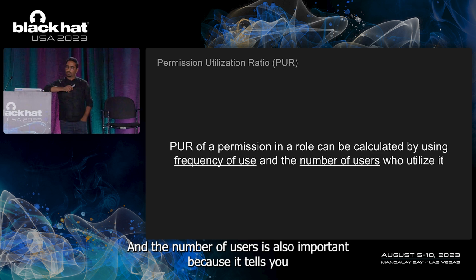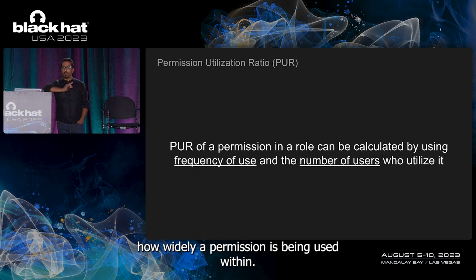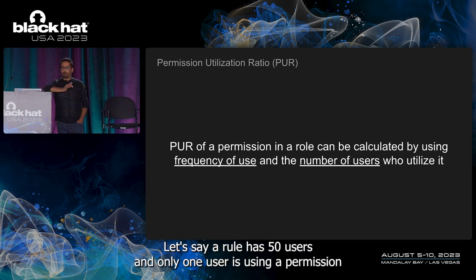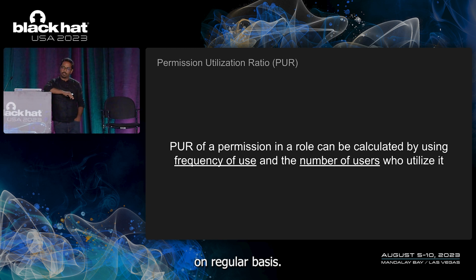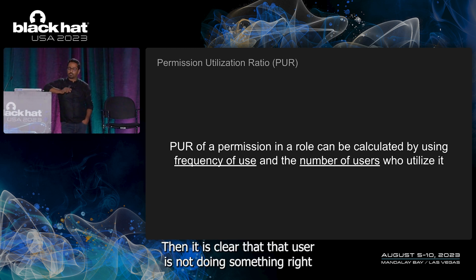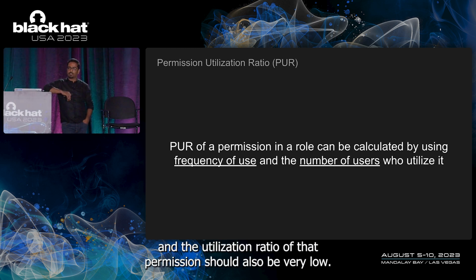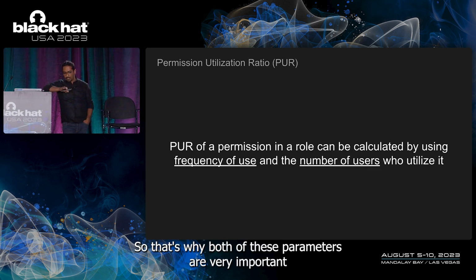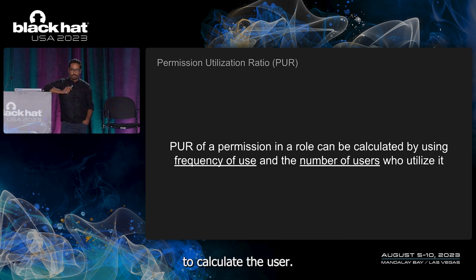And the number of users is also important because it tells you how widely a permission is being used within a role. Let's say a role has 50 users and only 1 user is using a permission on a regular basis, then it is clear that that user is not doing something right. And the utilization ratio of that permission should also be very low.